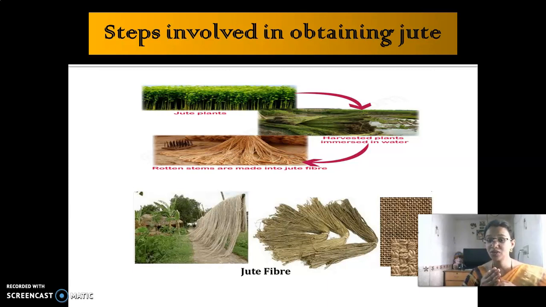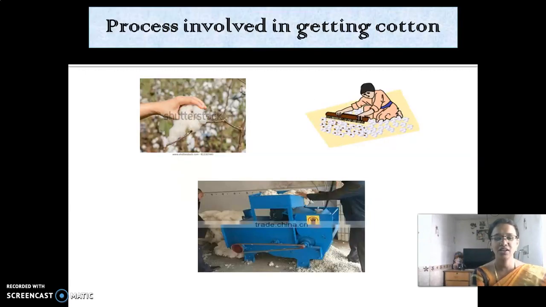And then in jute, they are harvested before the flowering stage. And then what is the method involved in it? Retting. Retting is the process in which the jute fibers are separated from the stem. The separating of jute fibers from the stem is called retting. And here, look at it. Here it is called ginning.